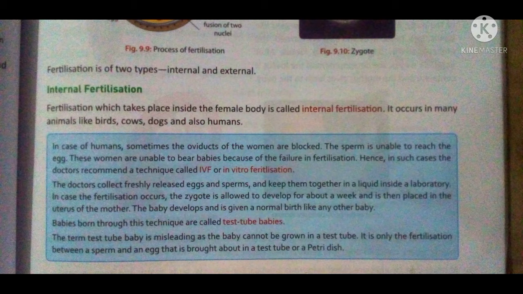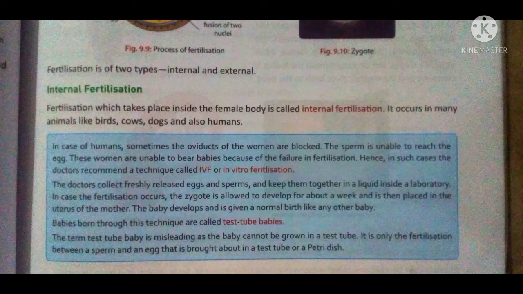Fertilization which takes place inside the female body is called internal fertilization. Just like we have seen in sexual reproduction, the fertilization happens inside the female body, where the male injects his penis inside the female vagina.